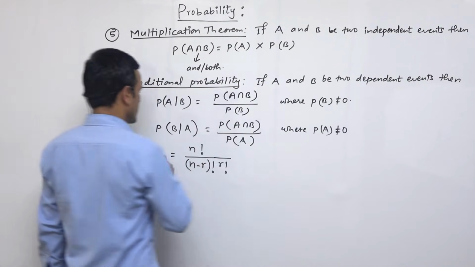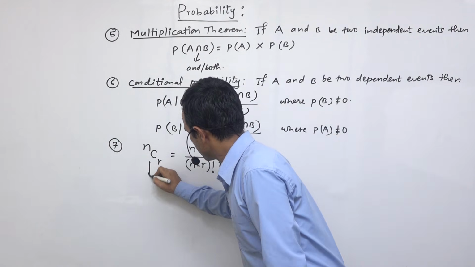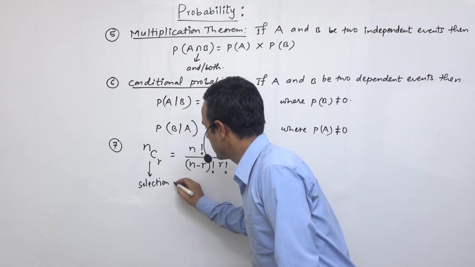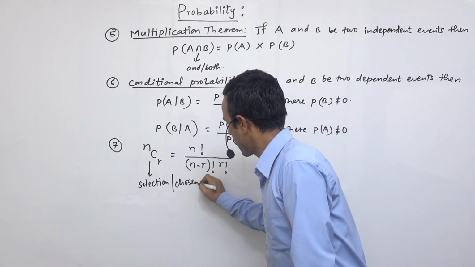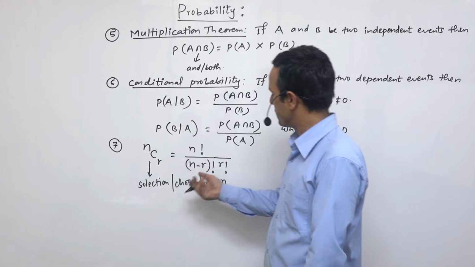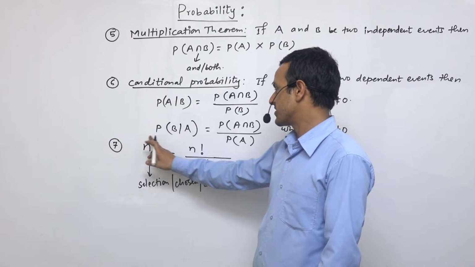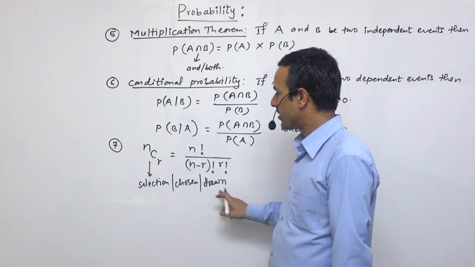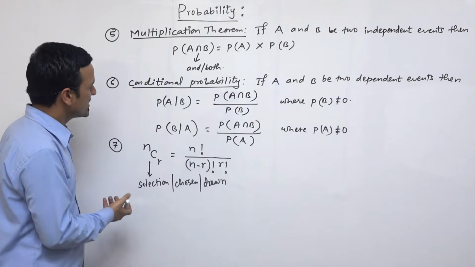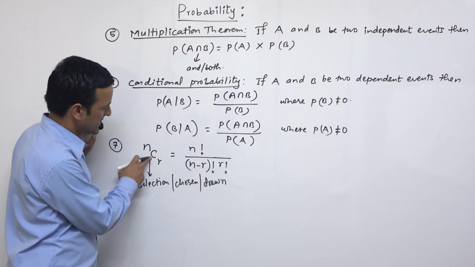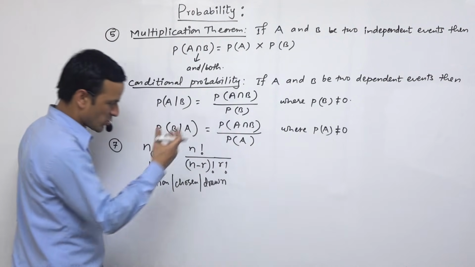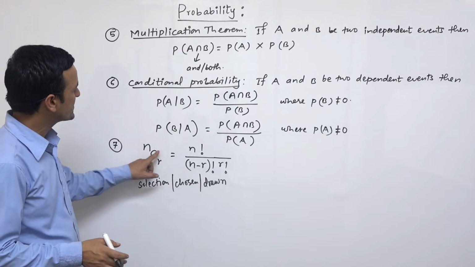So whenever this is the combination, for selection or choosing some item drawn from a bag or from any box, then we should write this formula. So for this we can use this formula when probability is going to be found. Before finding the probability, if some items or some events are selected from the total possible outcomes, then we should write this formula.